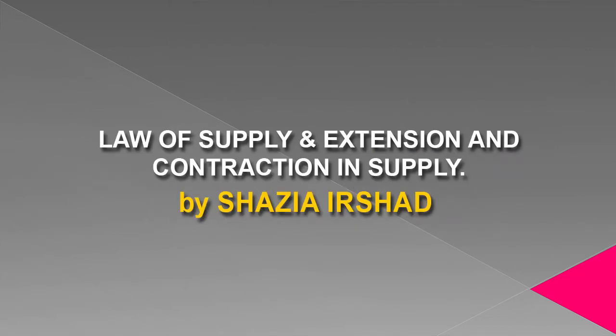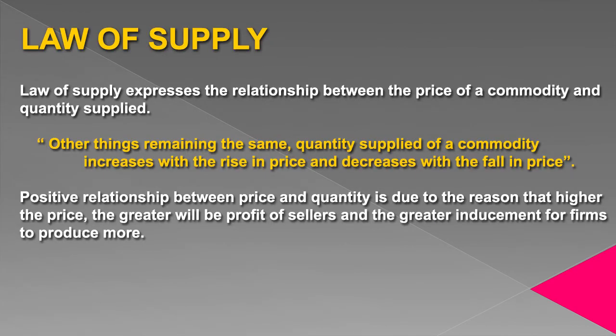Ameen. Today's topic is law of supply, extension and contraction in supply. Law of supply. Law of supply expresses the relationship between the price of a commodity and quantity supplied. We express this relationship in the form of the following statement also: other things remaining the same. By other things remaining the same, we mean to say that few variables we are assuming to be constant.